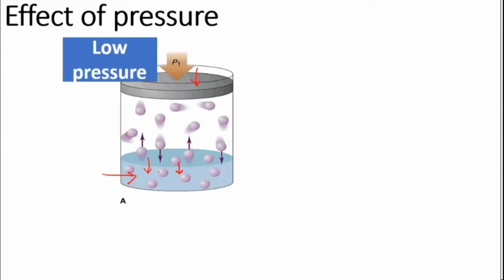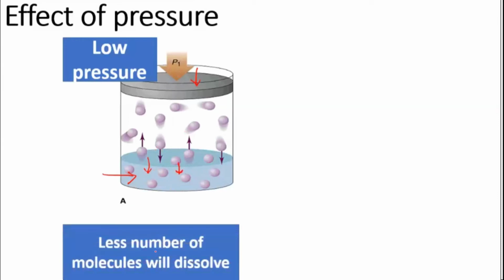The number of molecules which will go will be very less. Less number of molecules will get dissolved, and how long will it go? Till they attain equilibrium, because it's a closed container. When you have a closed container, there is no chance that gas molecules will escape out. When you apply pressure, the gas molecules will go inside. For a certain time, the process will go in the forward direction, but one time will come where you will see there is no change in the level. An equilibrium will be established at that time.